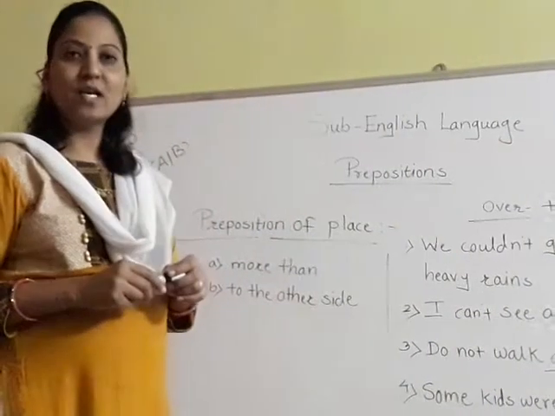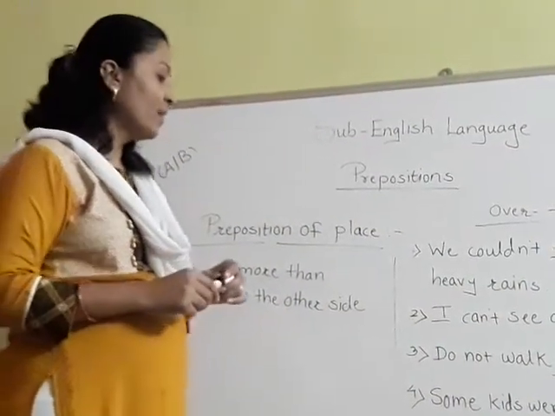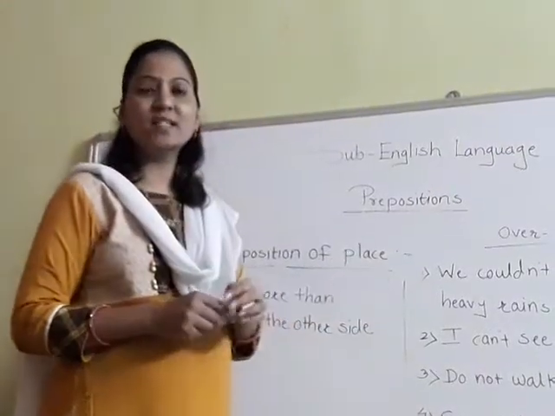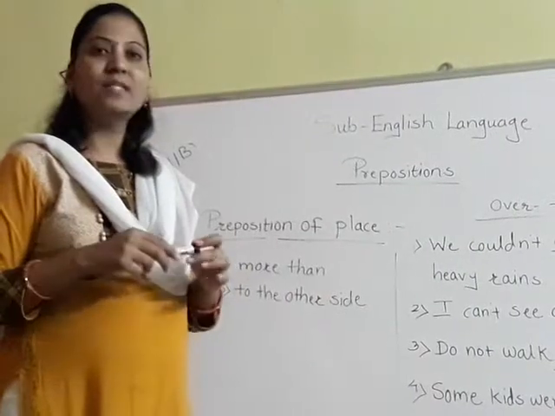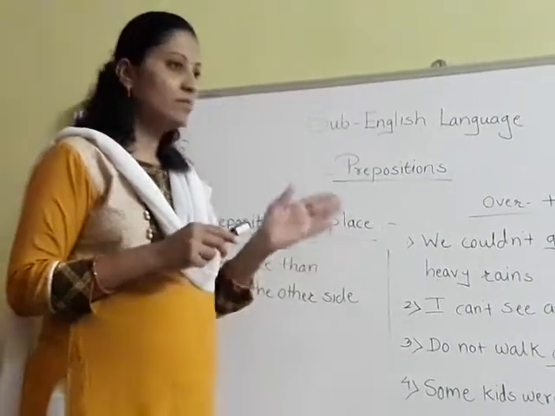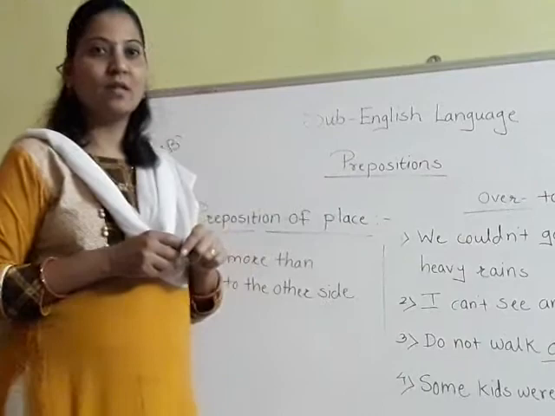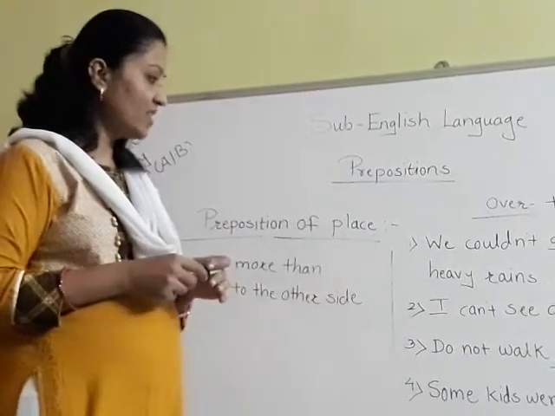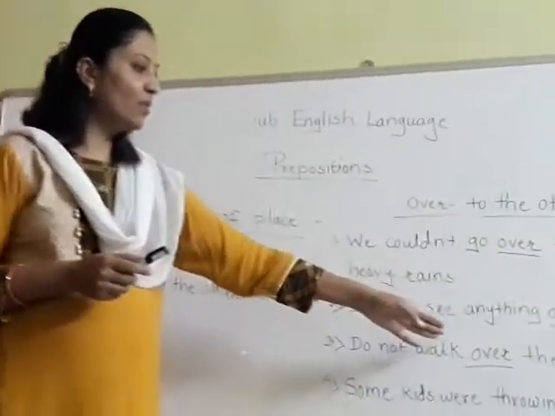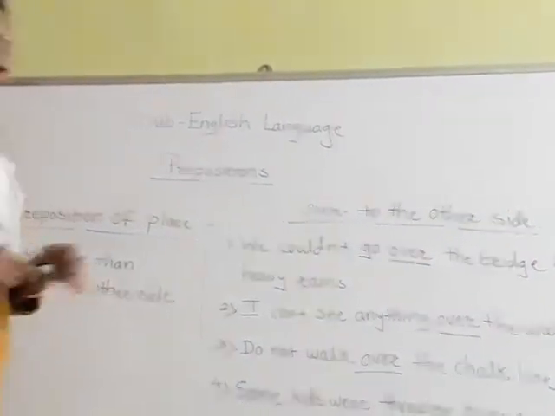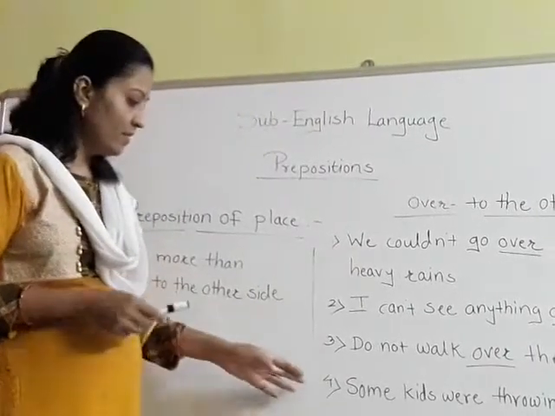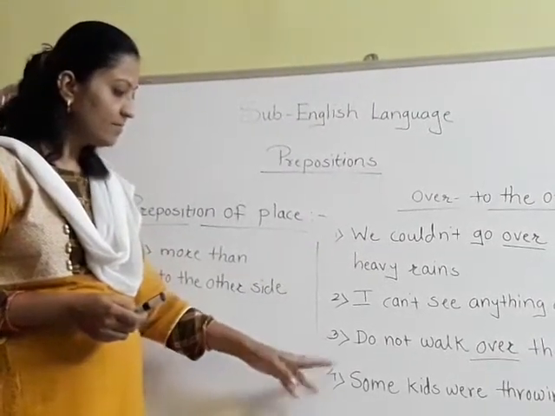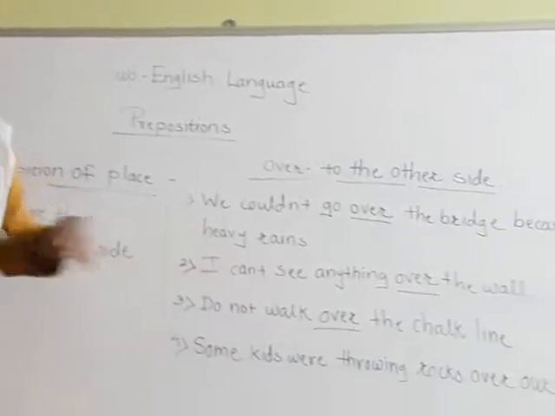Whenever any sports are there or whenever Independence Day is there, the students are standing beside the line. Okay, and someone is instructing them, do not walk over the chalk line. Means the teachers are instructing the students, do not walk over the chalk line. Okay. Then fourth one is, some kids were throwing rocks over our fence.